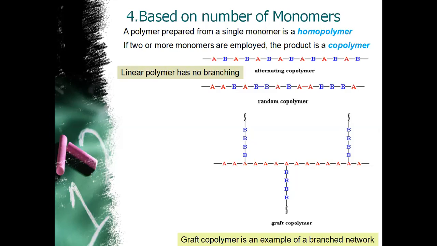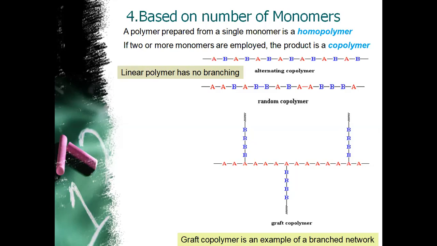Let us say the first monomer is A and the second monomer is B. If all the monomers are of kind A or all of kind B, it is named a homopolymer. Whereas if the polymer is a combination of these two different types of monomer, A and B, it is termed a copolymer.